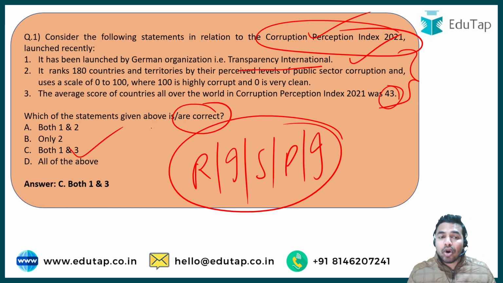So what exactly is wrong about statement 2? It says that it ranks 180 countries and territories by the perceived levels of public sector corruption and uses a scale of 0 to 100. Up till this particular point, this statement is correct, but when we move further, where 100 is highly corrupt and 0 is very clean, that part is wrong. If a country is getting a score nearby 100, that means it is very clean, and if a country is getting a score nearby 0, then it is highly corrupt. That is the reason why the right answer to this question is option C, that is both statement 1 and 3 are correct.